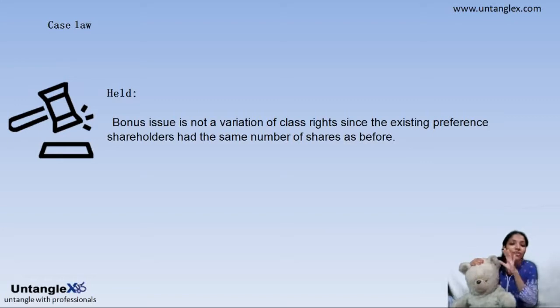So the court says a bonus issue is not a variation of class rights, therefore they cannot come to a court for a cancellation of this class right, because there is no variation here. The bonus issue is only for ordinary shareholders, and by this, is the number of shares the preference shareholder is holding changing? No. Okay, so that is our first case.